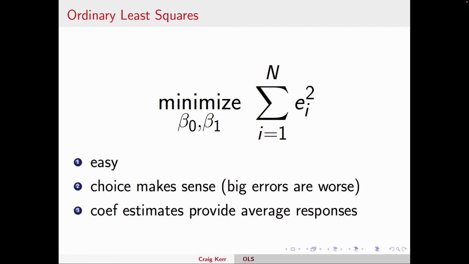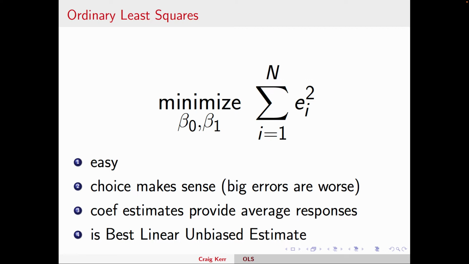Third, when we do this, the coefficients have an interpretation of average responses. That is, once we get our beta 1, or slope, we can interpret that as the average effect on revenues of increasing your population by a small amount. So the slope will tell us on average how much you expect revenues to go up with population. And like I mentioned before, another reason we like this is that it is the best linear unbiased estimate, meaning of all straight line estimates, of all different procedures we could come up with to estimate this straight line, this one is expected to give us the true relationship.